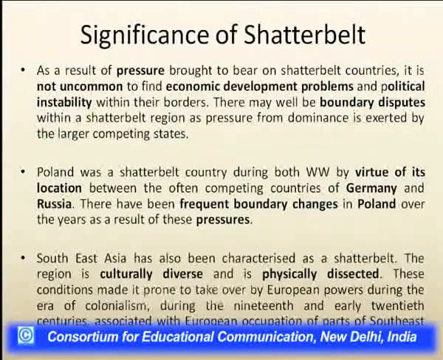As a result of pressure brought to bear on shatter belt countries, it is not uncommon to find economic development problems and political instability within their borders. There may be different boundary disputes within a shatter belt region as a result of the dominance exerted by the larger competing states.